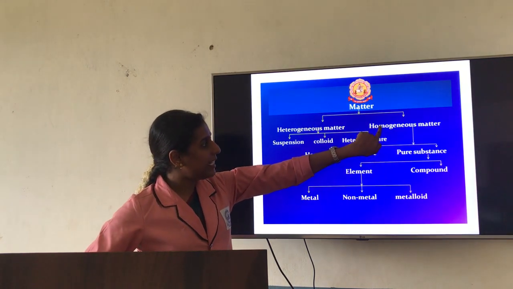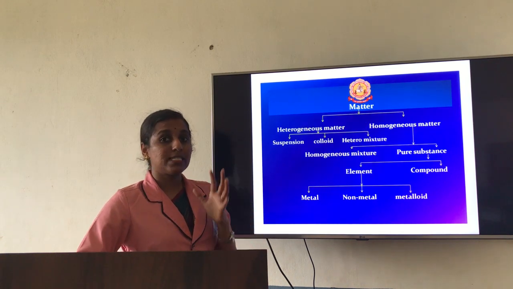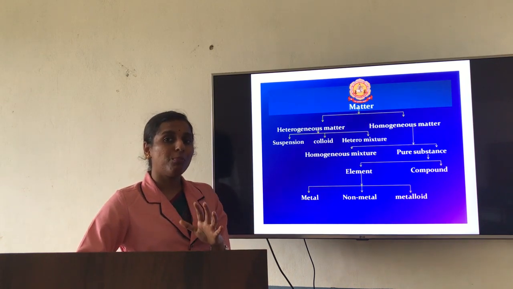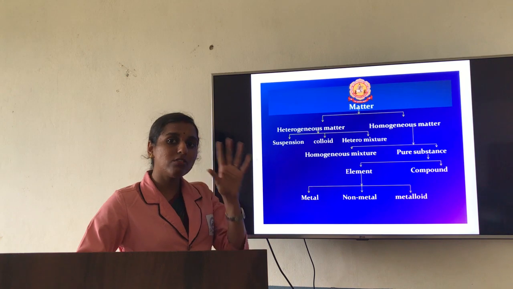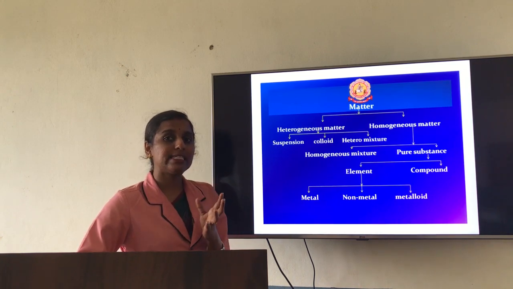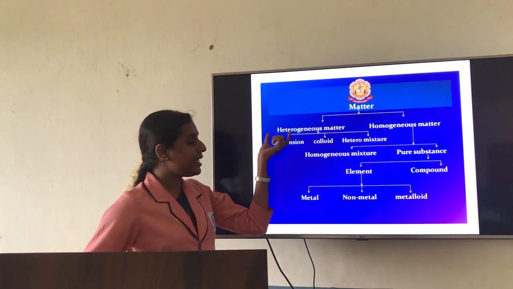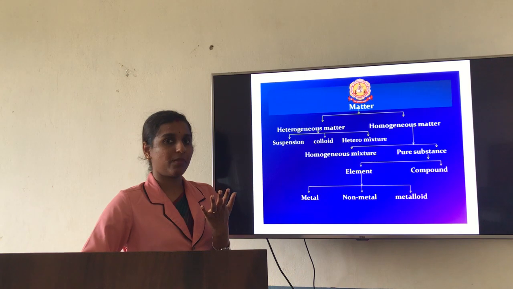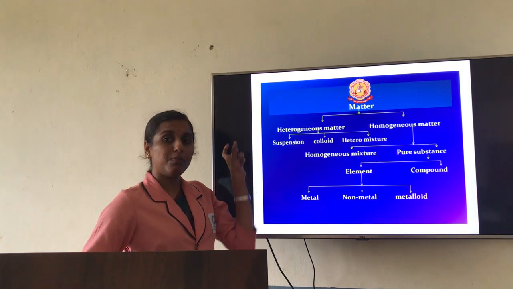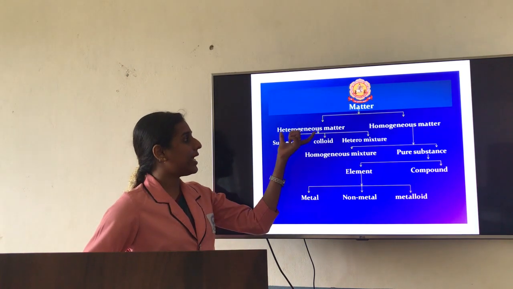Here as the name indicates, homo in the sense same. So the same proportion of components will be there throughout the bulk solution. So if the proportion of the components is the same, then you are going to consider it as homogeneous matter. Hetero in the sense it varies. So here the proportion of components whatever you take will vary.